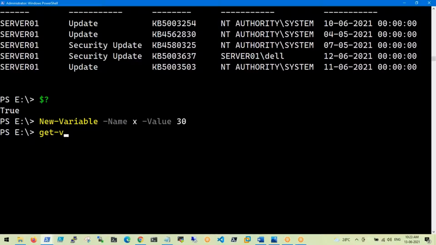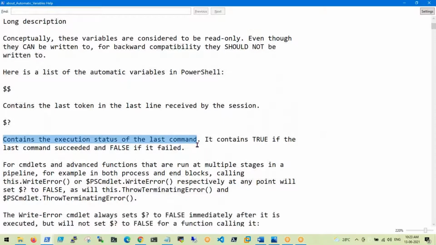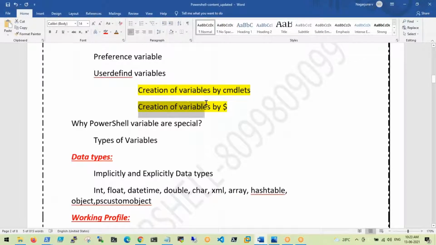See, guys, you can use this, but it's a very lengthy one. Name x, value equal to 30. So this is one variable. This is a lengthy concept. But actually, we will use the dollar symbol. By using the dollar symbol, we will create variables with the help of assignment operators. So that concept will come here.